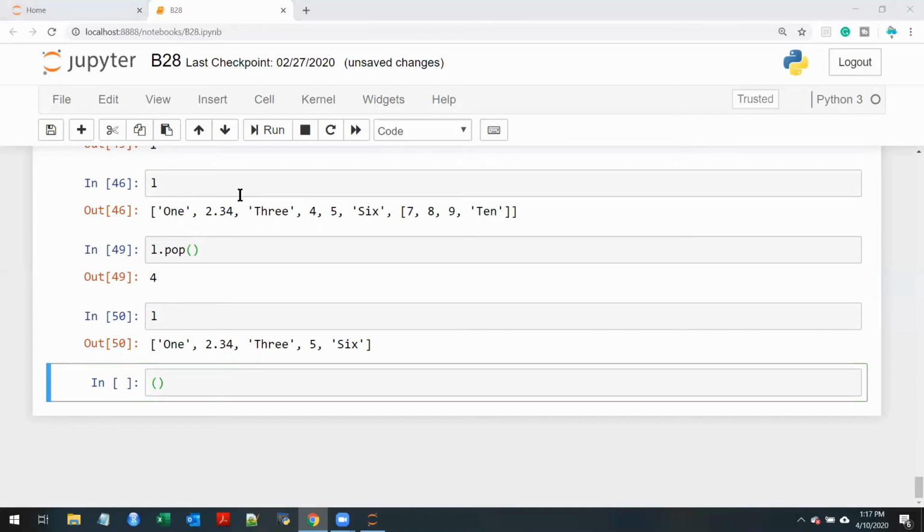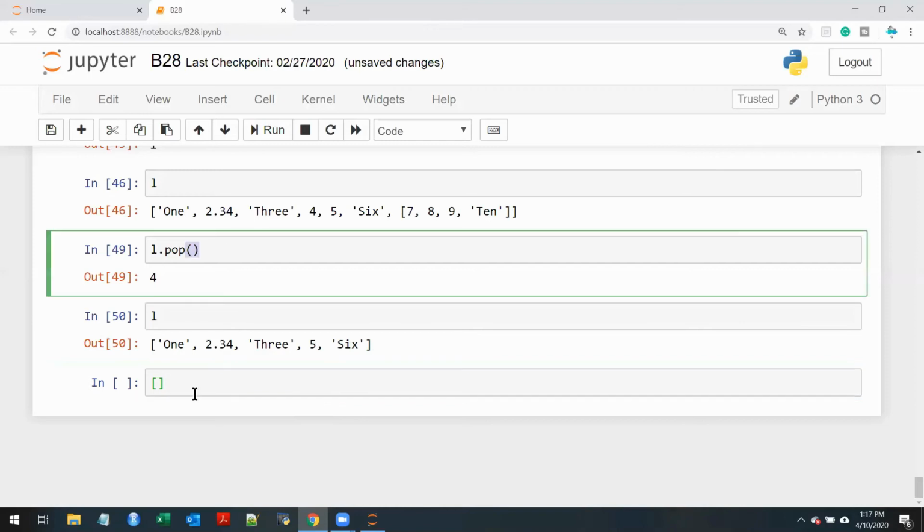Now, see, for list, we are using square bracket. Here, in front of the pop, we are using parentheses. In front of pop, this one, the one which I'm highlighting here, where my cursor is. Do you see it?